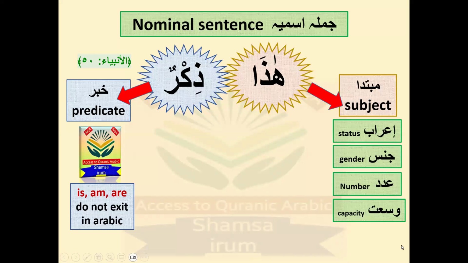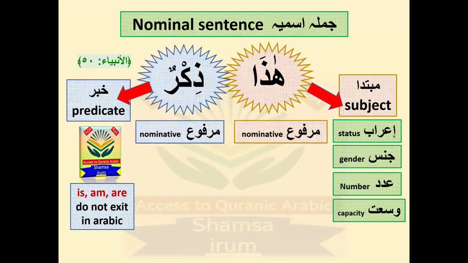So if hadha is mubtada, because mubtada is the first part of the jumla ismiya, what's the i'rab of the mubtada? Mubtada is always marfu, so it means hadha is in marfu state. You will not say that no, it's mansoob state or majroor state. No, because as we know, mubtada comes as marfu. So now we know the i'rab here for hadha. Hadha here is marfu because it's mubtada, and zikrun, you can easily see the dhamma at the end. So they both are marfu.